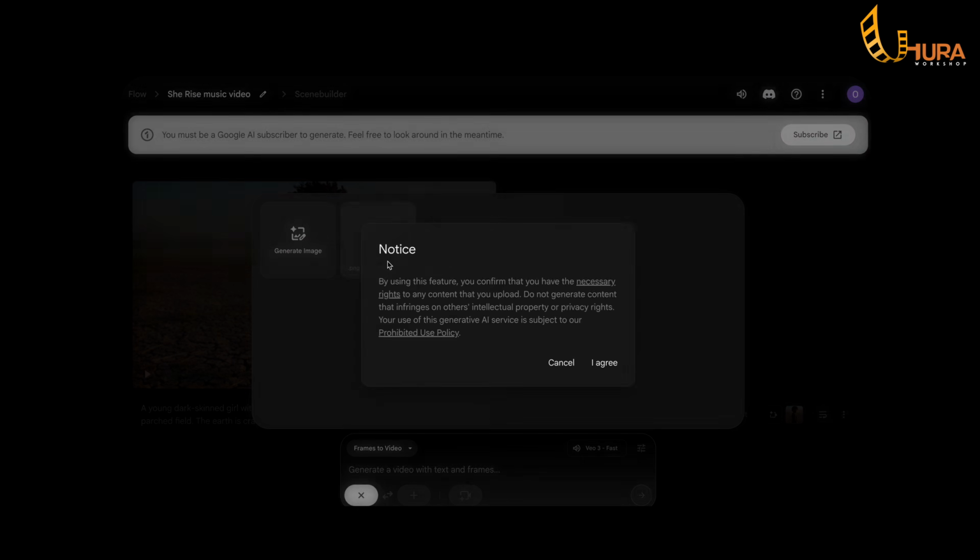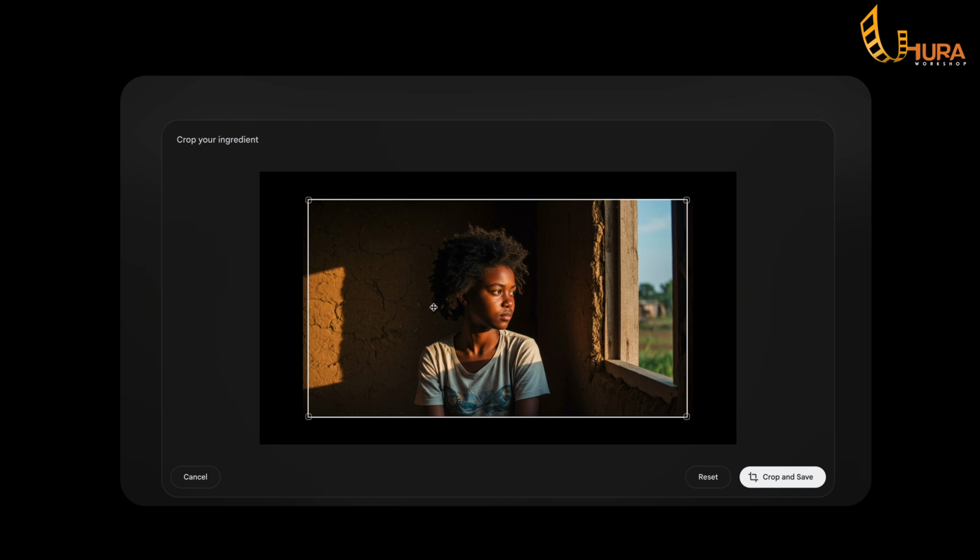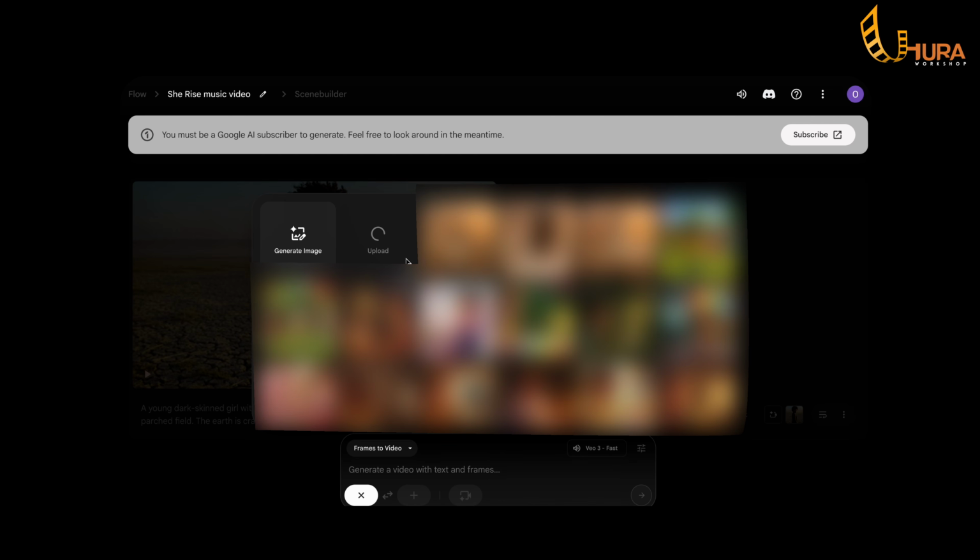So let me click on this. This is the image. Then when I click open, it will load. Yeah, it's just going to crop it to fit that aspect ratio. Then I'll click crop and save. You wait for it to upload. Interesting. So you see, sometimes that's the problem with Veo2. It said, we do not allow uploads of minors at this time. Please try a different image or send feedback. So that's one of the issues with Google because of their policy. But sometimes it works, sometimes it doesn't.